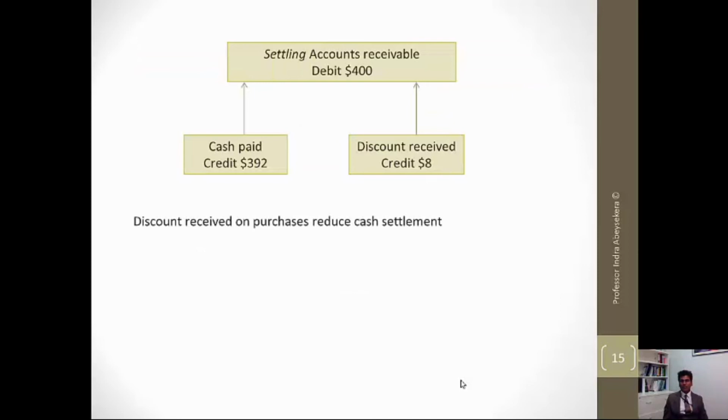The discount receipt: the company should receive $400, but because the customer is given a discount of $8, the cash that will be received will be $392.